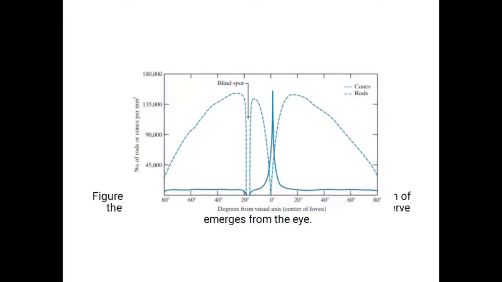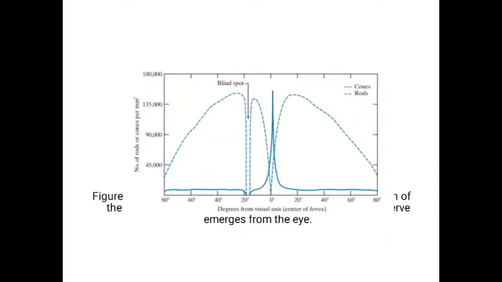Now we look at this. Dotted lines represent rods and the continuous lines represent cones. You can see the cones from 80 to 20 degrees are present in a smaller amount only. But when it comes to 0 degree, at the center region of the fovea, the number of cones suddenly increases, nearly between 135,000 and 180,000.